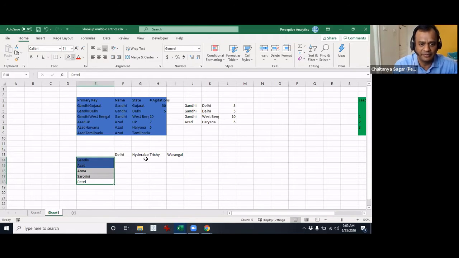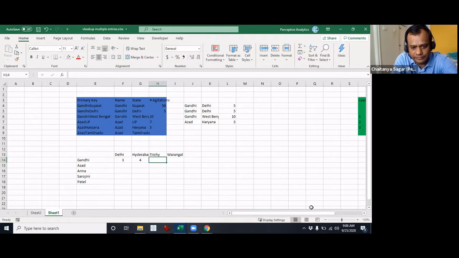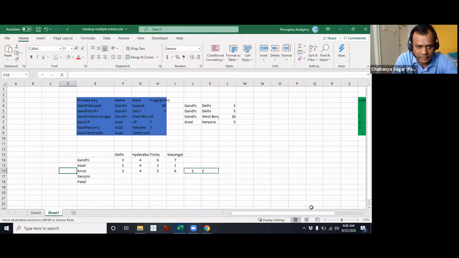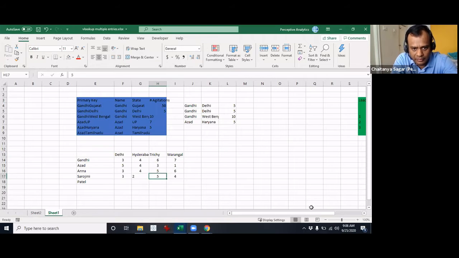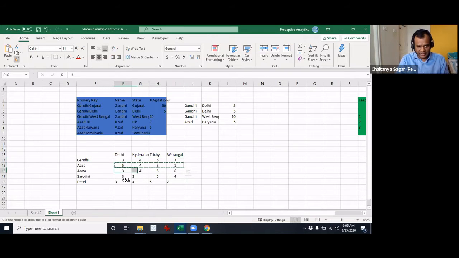Let's do a bit of a cleanup. We'll have some numbers. I'll just delete this. So these are the various agitations that they have conducted in various cities. That's the assumption here.